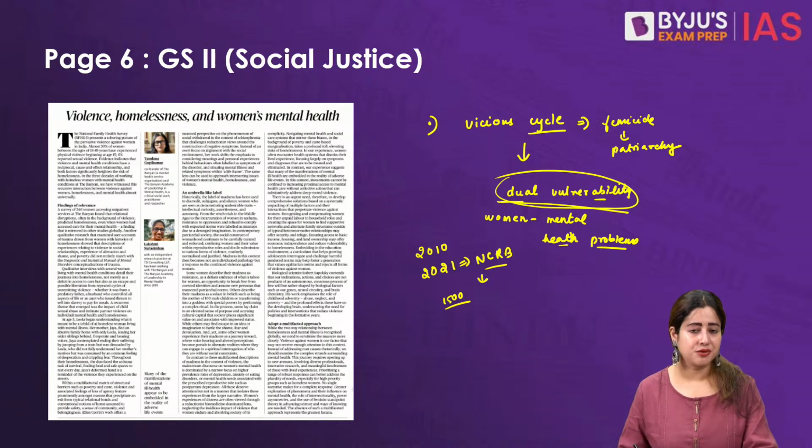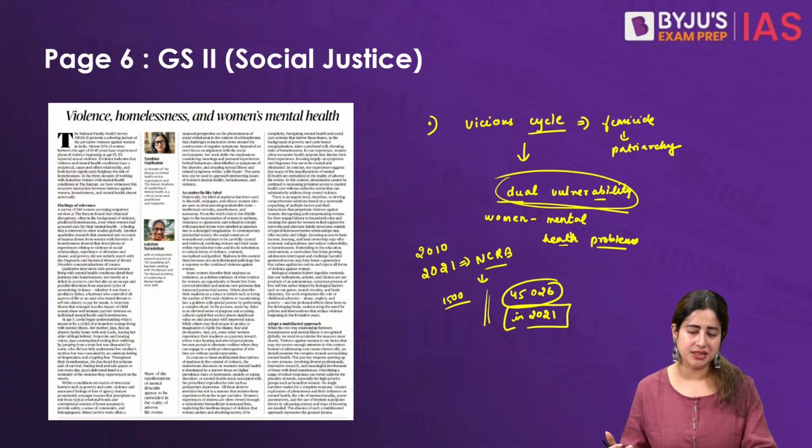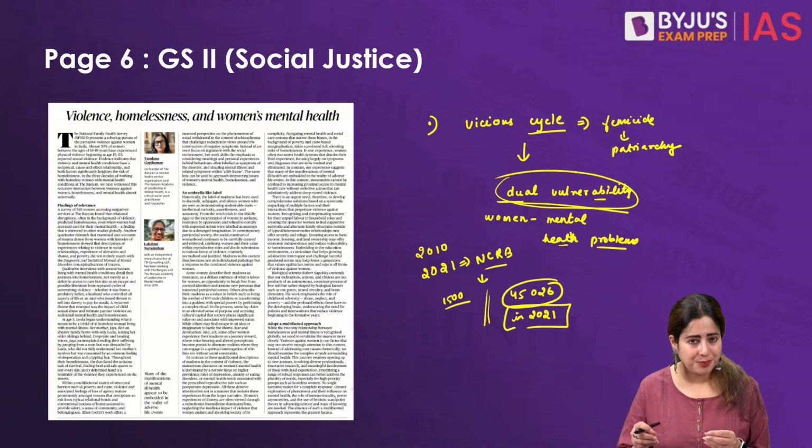Similarly, there is another piece of data which says that the number of suicides among young Indian women was about 45,026 back in 2021. Even in this segment, the majority of those women who committed suicide belonged to the housewife segment. They were the homemakers, women who were not working, young married women. So when you club all the data together, we realize certain patterns beneath the current mental health problem, homelessness and violence against women. That's exactly what the article talks about.